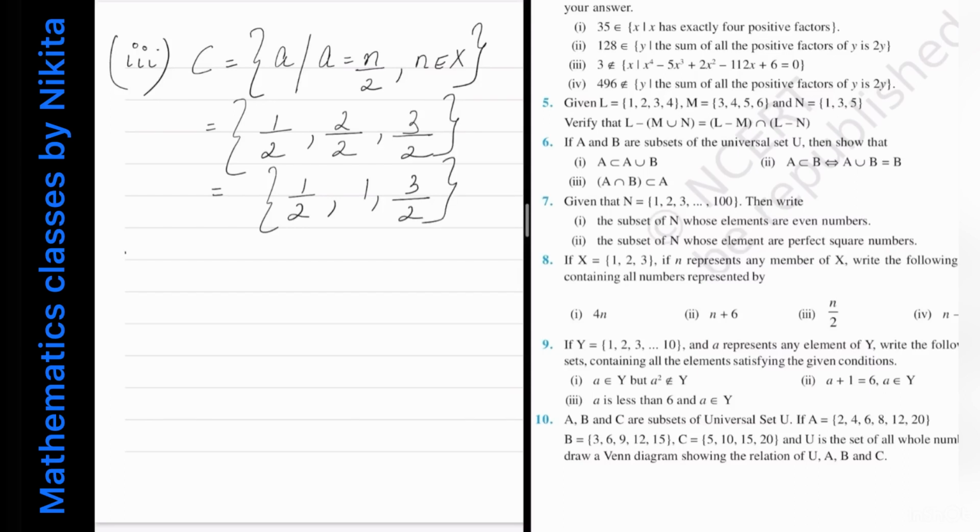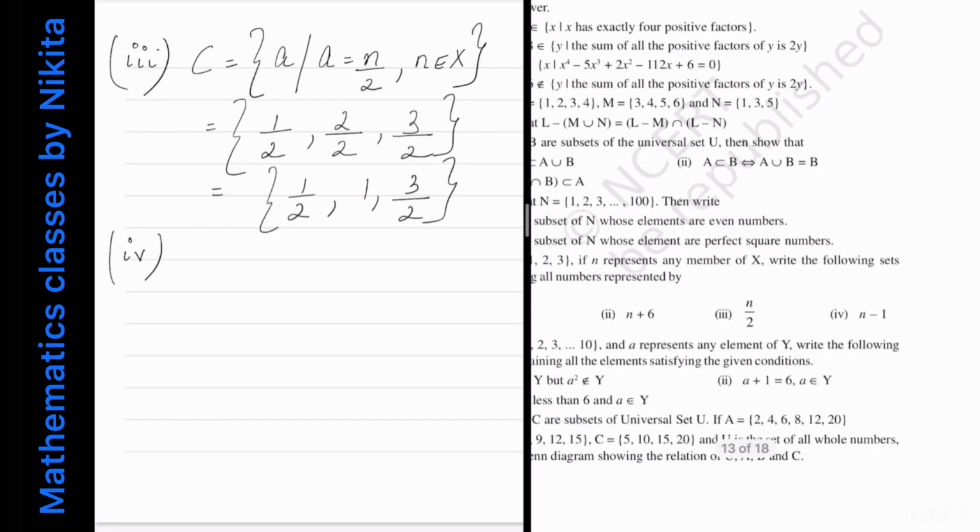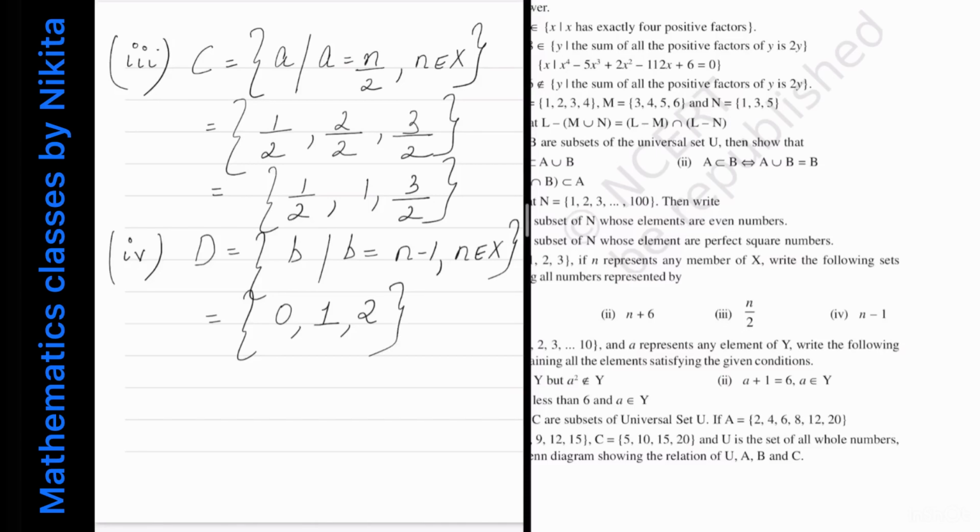Okay, now next part, fourth part says that you have to find all the elements whose elements are represented by n minus 1. So let D equal to all those B such that B is equal to n minus 1, n is coming from capital X. So this will be equal to, put n equal to 1 you will get 0, put n equal to 2 you will get 1, put n equal to 3 you will get 2. Okay, so this is the set whose elements are represented by n minus 1.